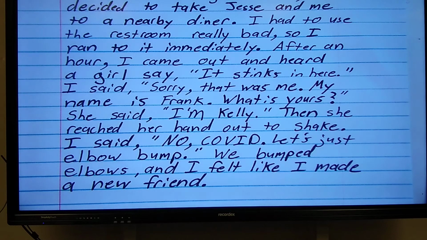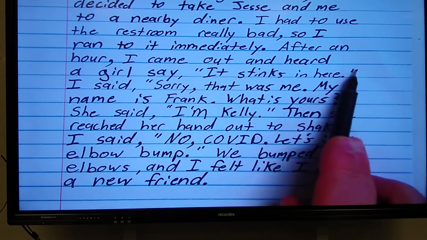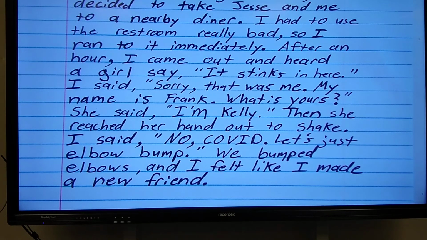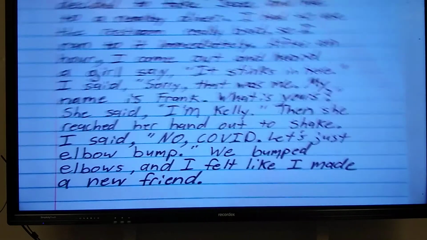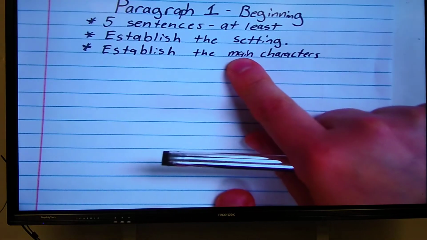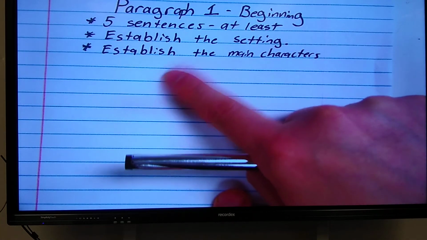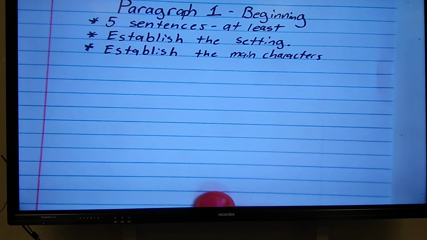Okay? And it's very important in your story where you have dialogue that you make sure you use quotation marks around the part that the characters are talking. Before and after the talking part. Now, your assignment today is to do your paragraph 1 like I just did. This is what you're doing. The beginning. Make sure you establish the setting. Establish the main characters. At least 5 sentences.